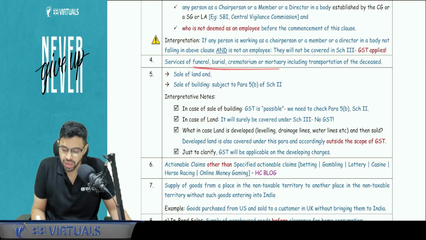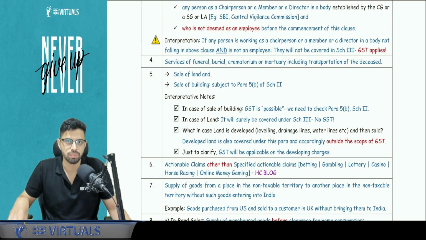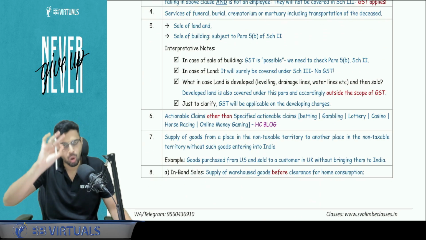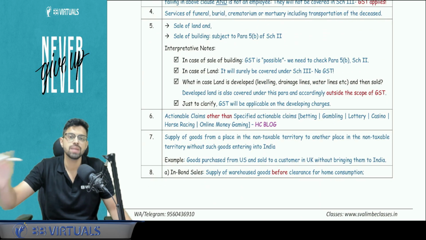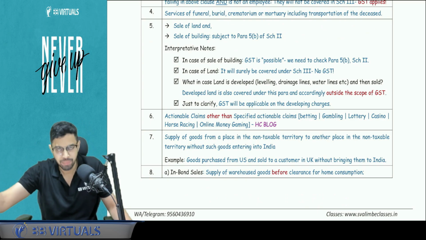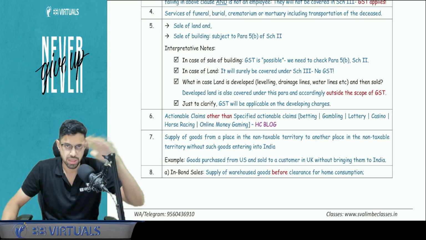Okay. Then death related, everything on sympathetic grounds, is exempt. Funeral, deceased, transportation, burial, all the expenses are outside the scope of GST. Land and building: land is obviously always outside the scope of GST. Building, depending on whether it is an under construction building or completed, we will decide whether it is a supply of service. If it is a completed building, no GST, non-supply.